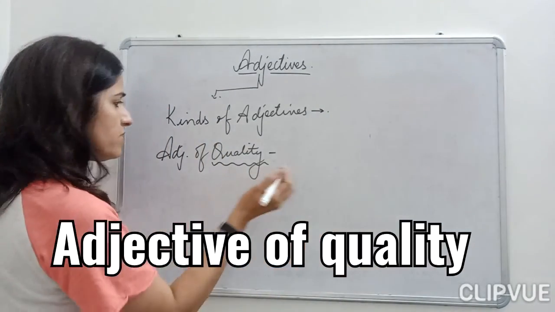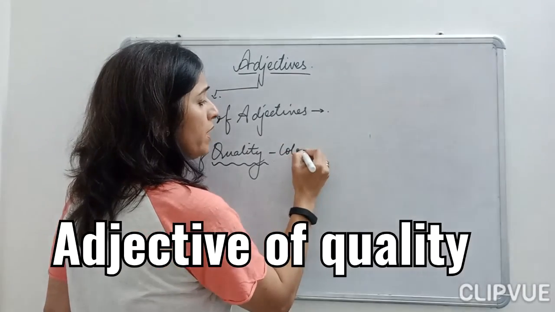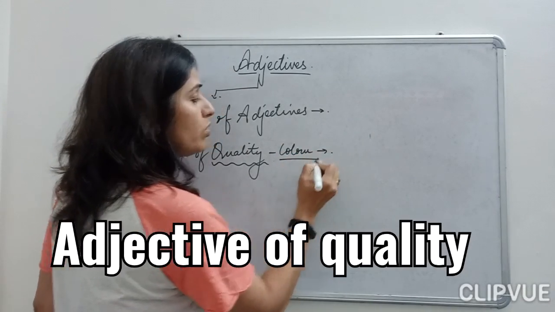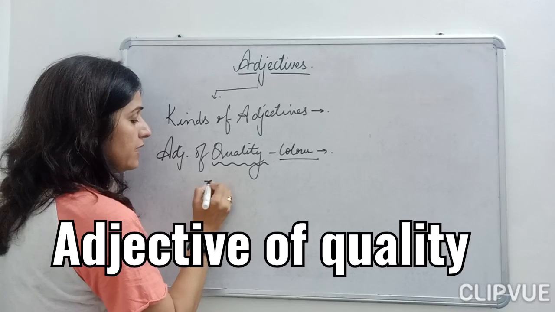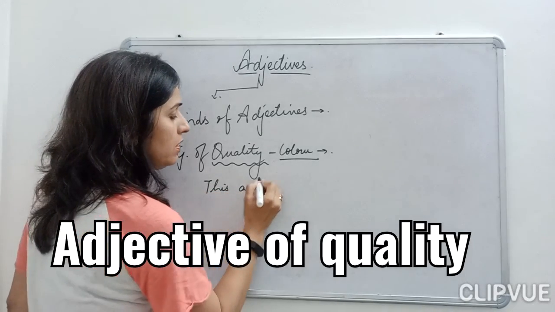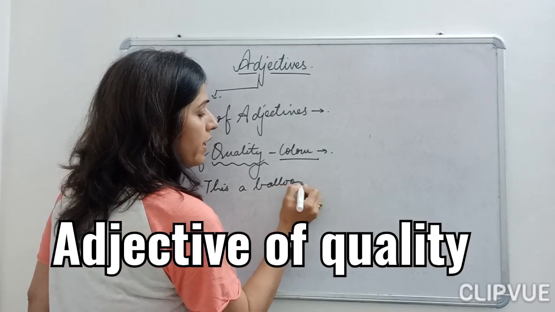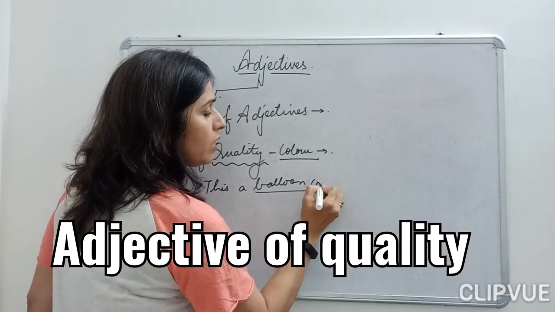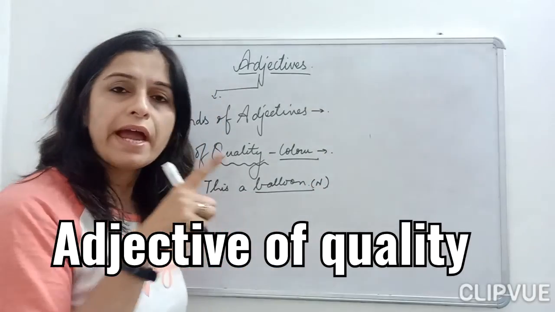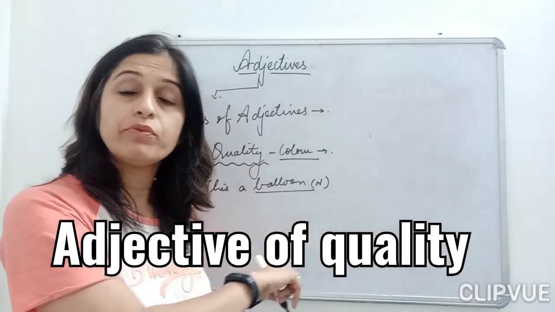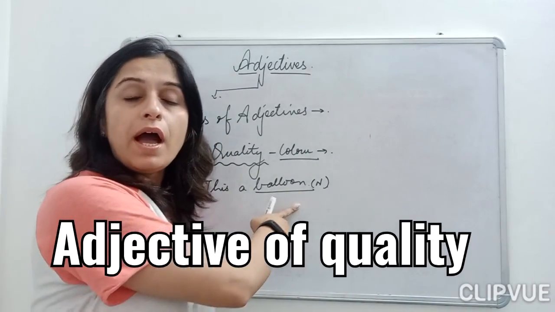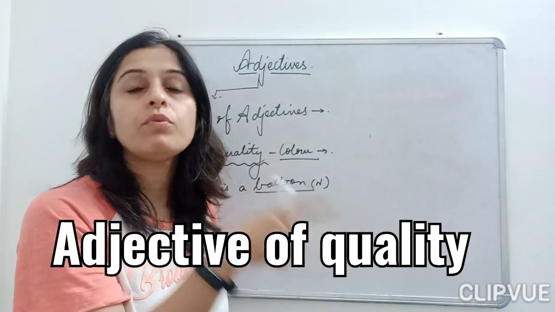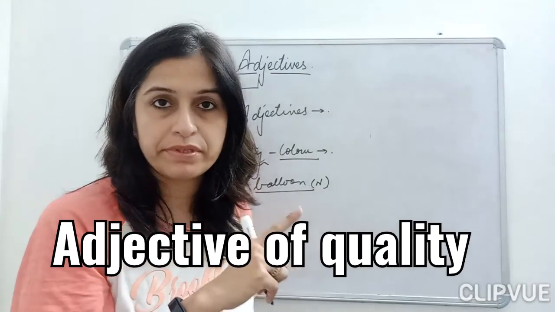Like, first suppose I take color. Suppose I take this thing. This is a balloon. Here, balloon is my noun. Now I need to add an adjective to this balloon. I have to describe this balloon, modify this noun, tell more about this noun.